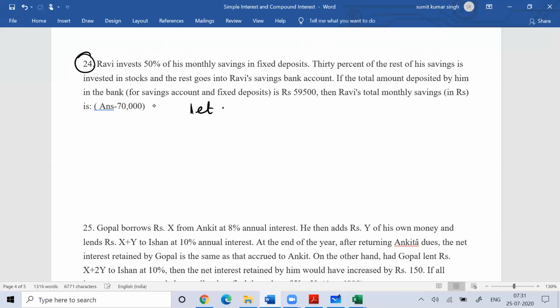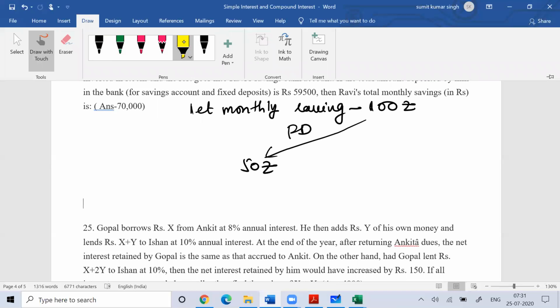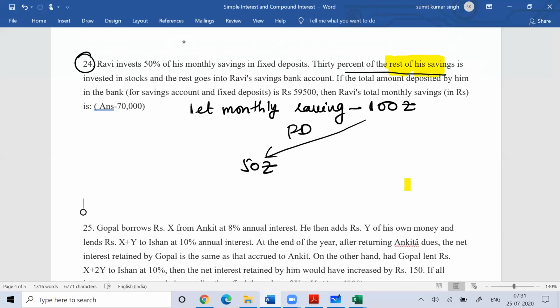Let the monthly saving of Ravi be 100 rupees. Ravi invests 50% of this money in FD, so 50 rupees he invests in FD. Then the next thing is that 30% of the rest of the saving.